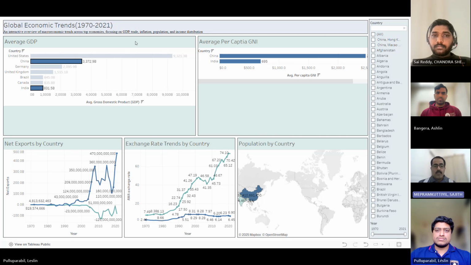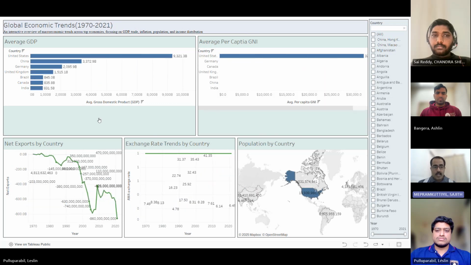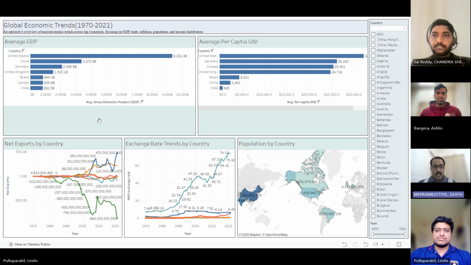In summary, we learned that while developed countries remain dominant, emerging economies like India and China show increasing resilience, especially in trade and output. Our recommendation is that the International Development Group invest in export infrastructure and support inflation control in emerging markets to enable sustainable growth.